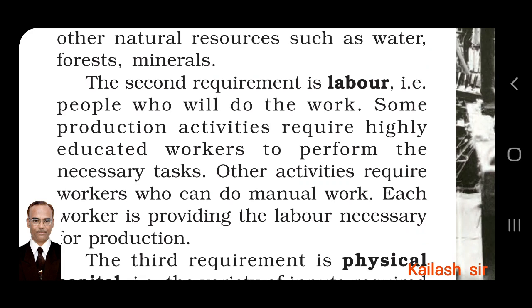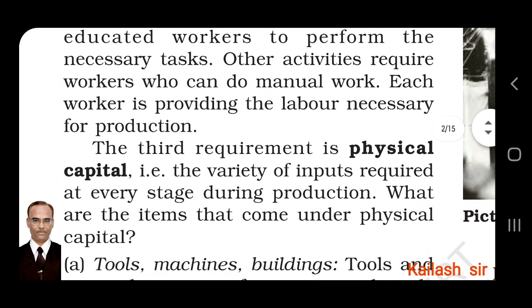Some activities require skilled labor, some require unskilled labor. Other activities require workers who can do manual work, that is unskilled labor. Each worker provides the labor necessary for production.